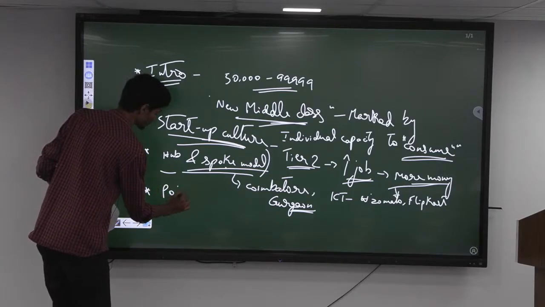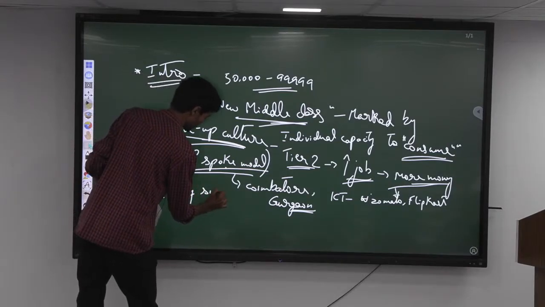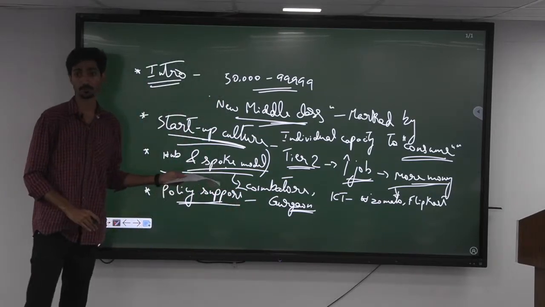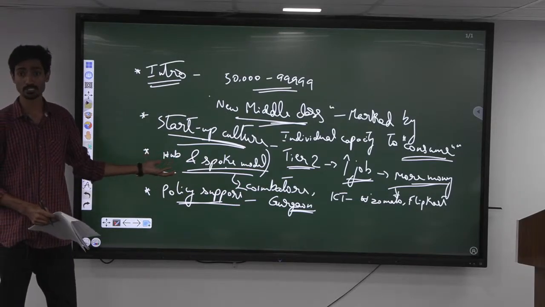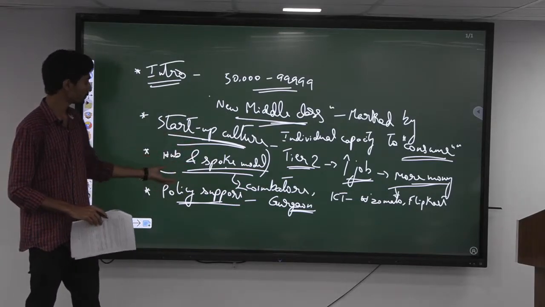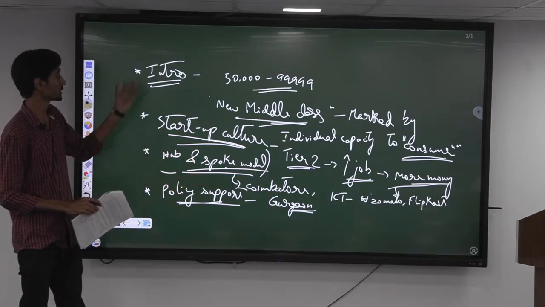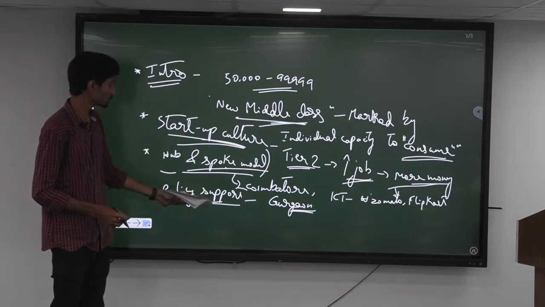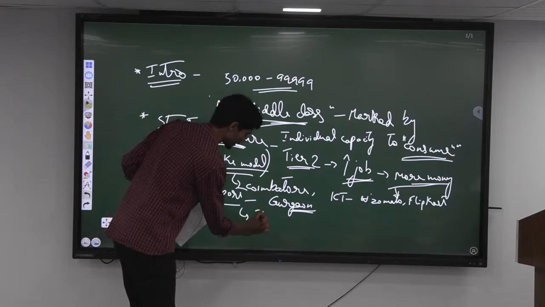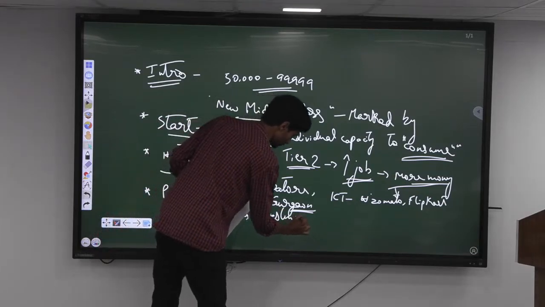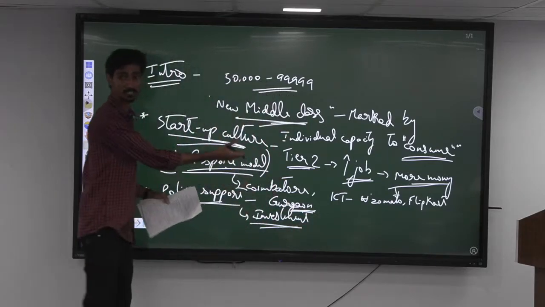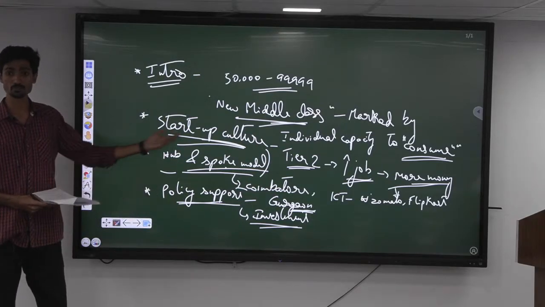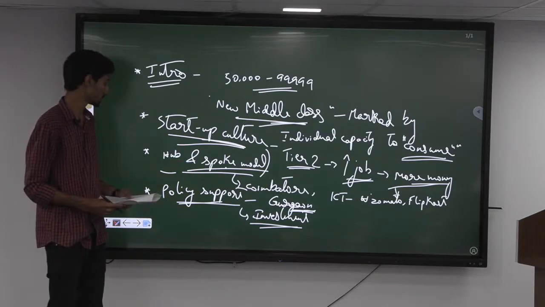Then we can talk about the policy support. So of late, in the last 5-6 years, there has been massive support by the government in the form of the Smart City Yojana or the Amrut Mission, where they are mainly focusing on tier 2 and tier 3 cities. They are not focusing much on the tier 1 cities because they are already saturated and well developed, right? So with these supports, there is definitely so much investment happening here, and with the investment, the consumption culture is increasing as well. People are able to buy more things and spend more with these initiatives.